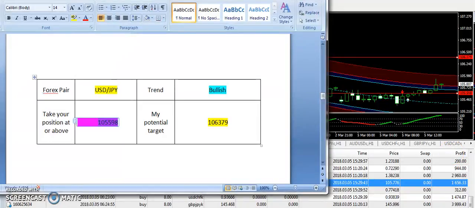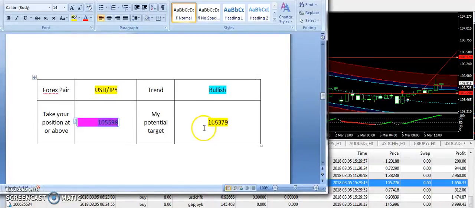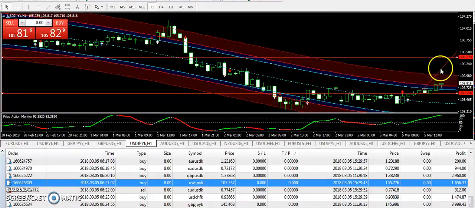105598 was the signal from my side, and guys, you can see that right from my signal in the last 4 hours it is making a bullish pattern, and still we are getting the bullish candles on the chart, and hopefully the next target should be 106379 for USD JPY. So it's on the way. USD JPY is strong today, so be careful with taking sell positions on this pair.